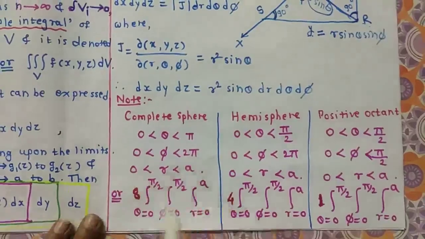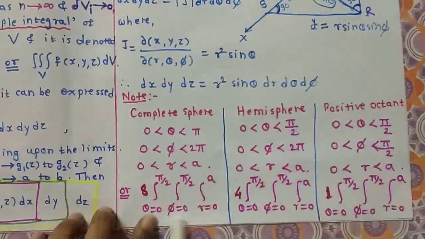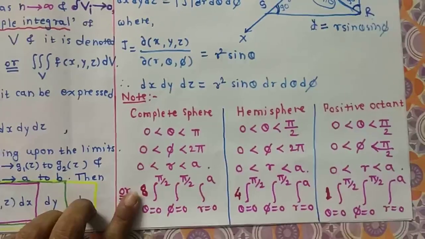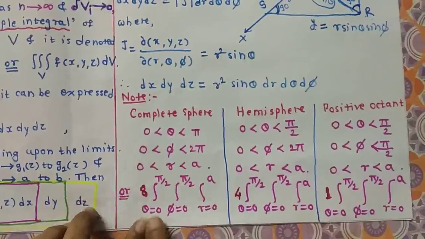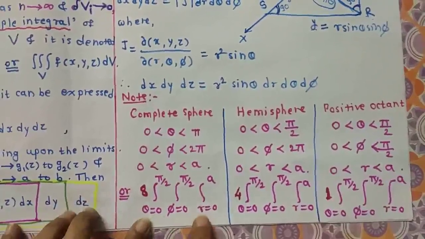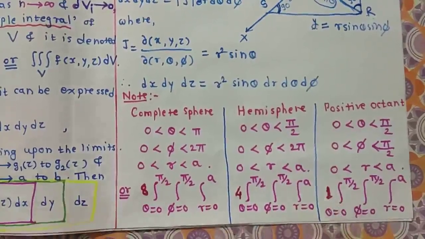So instead of remembering all these limits, you may remember this last one. For a complete sphere, we take 8 times, the limits of theta and phi are 0 to pi by 2, and r varies from 0 to the radius of the given sphere. For the hemisphere, 4 times. For the positive octant, we take 1 time.